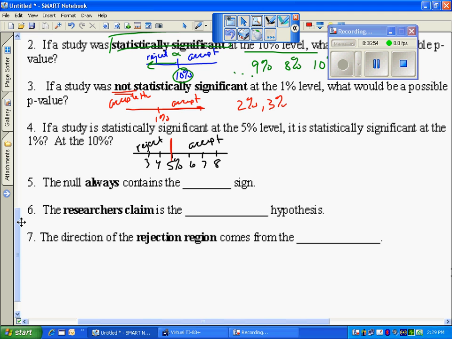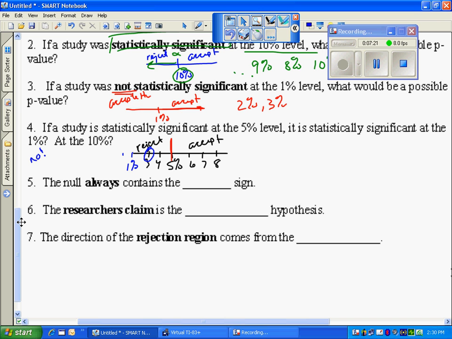So when I look at here, this is my reject, and this is accept. If I'm smaller than 5, it's saying, is it statistically significant at 1%? Well, 3 is statistically significant at 5, but not at 1. So no, you're not guaranteed. I could have landed down here, but just to be significant at 5, that means I could have had a percent of 4.